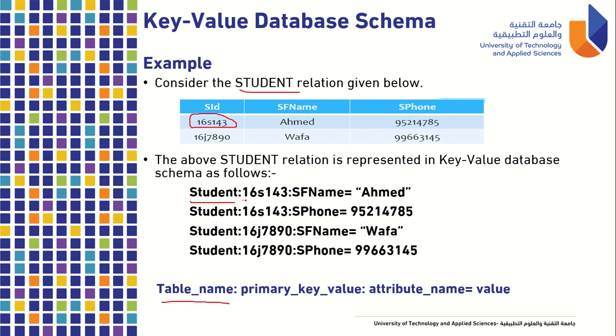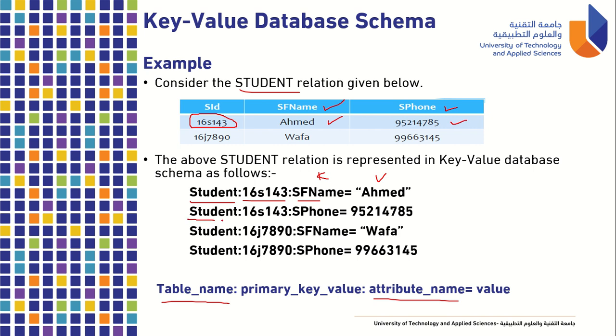So colon 16S143. Colon, we have the attribute name. So attribute means column also. So we have the SF name equal to the value. So we have the key and then this is the value. Okay. So SF name equal to Ahmed. So Ahmed is here and then we use the double quotation. Okay. And then in the next line, we will do for the phone and then this value.